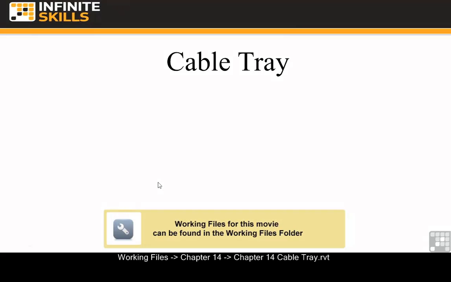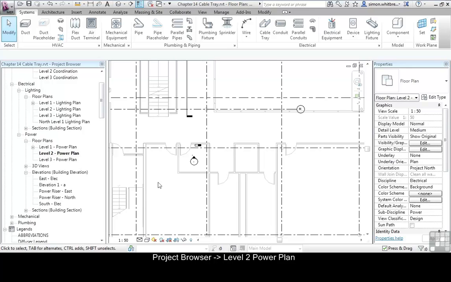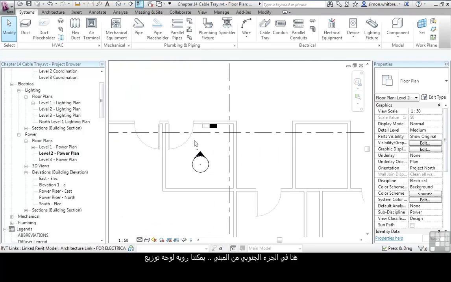From your Startup screen, click on Open, browse to your Chapter 14 folder, and open the file Chapter 14 Cable Tray. From the project browser, make sure you have Level 2 Power Plan open. Here in the south side of the building, we can see a distribution board. We want to create a run of cable tray that feeds this distribution board.